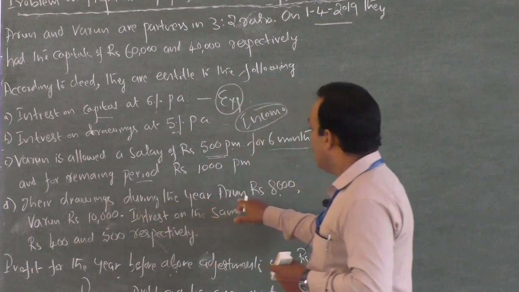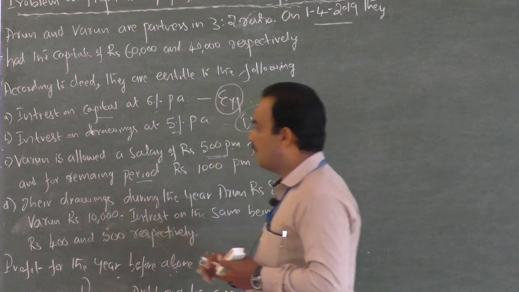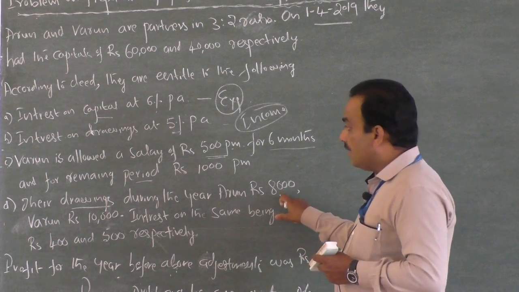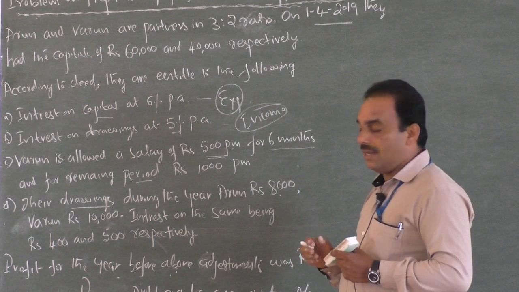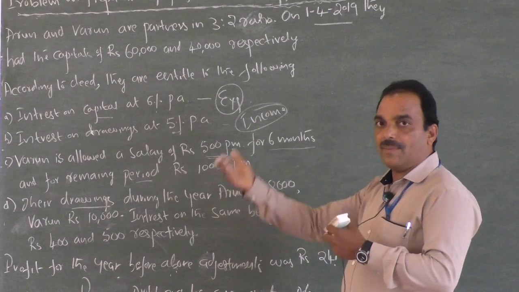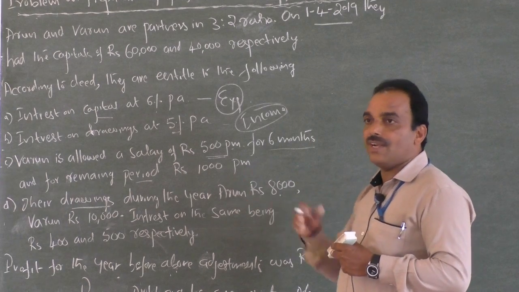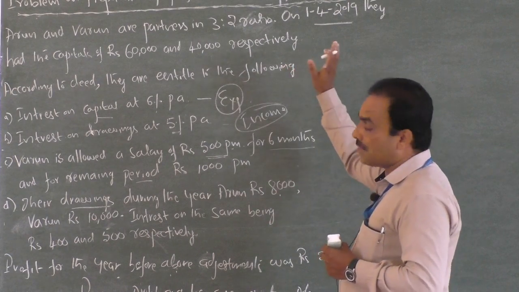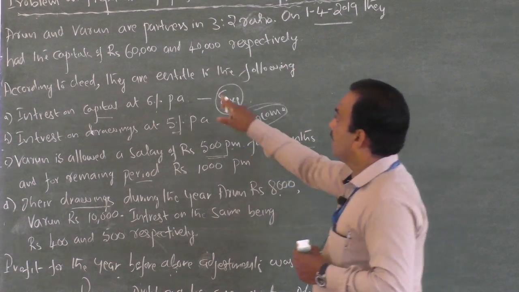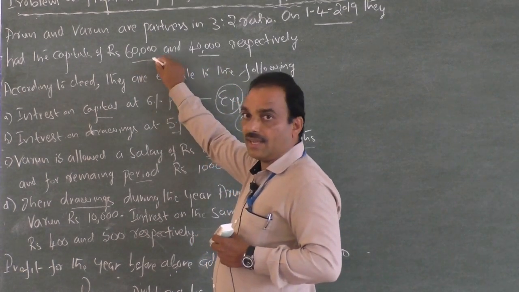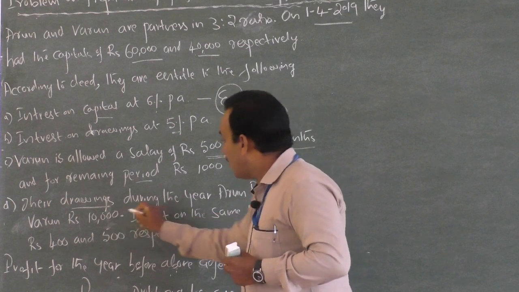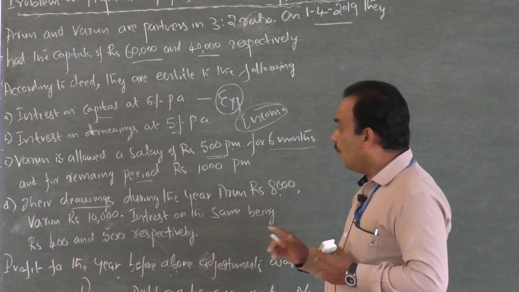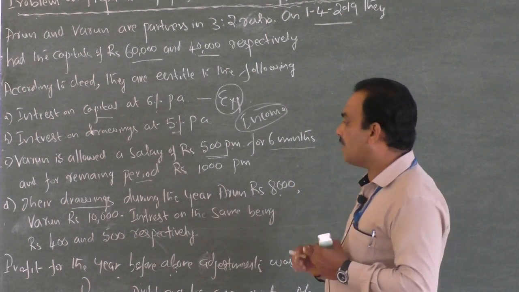Their drawing during the year, Arun 8000 and Varun 10000. See, this is the drawing amount, I mean principal amount. Drawing is recorded or shown in the balance sheet as a deduction from capital. Capital means amount invested by, whereas drawing means amount withdrawn by. Therefore, drawing is deducted from capital in the balance sheet, not in appropriation account. Capital should not be recorded in appropriation account. In the same way, drawing also is not recorded. Only interest is recorded.